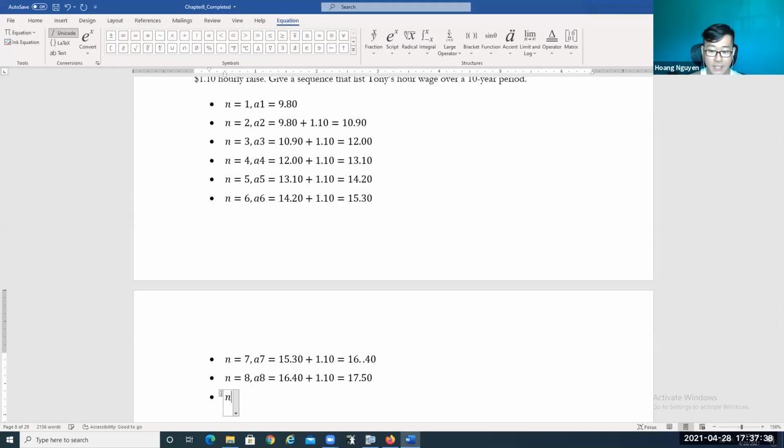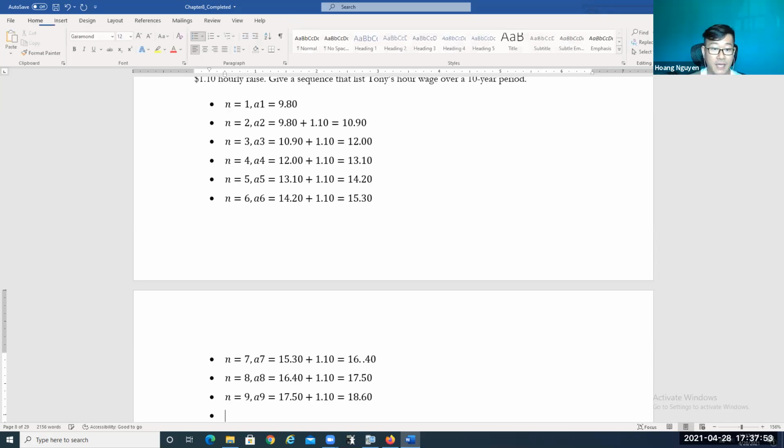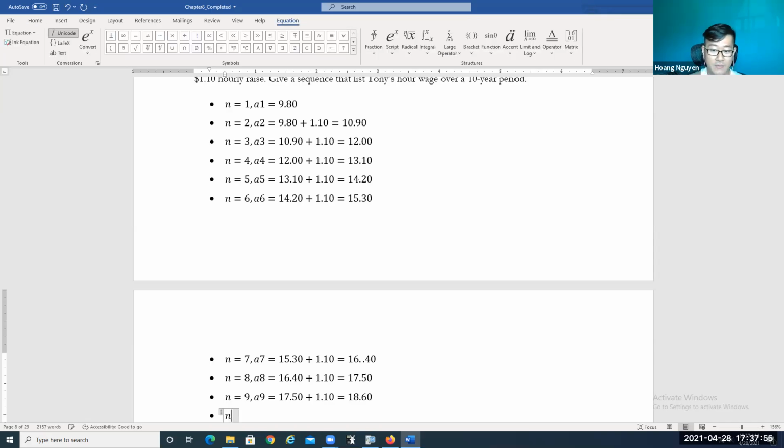Now when n is equal 9, we can calculate A9 equal $17.50 plus $1.10. So it's gonna be equal $18.60. When n is equal 10, the last one, that's what the question is asking. So A10 equal the previous year $18.60 plus $1.10.